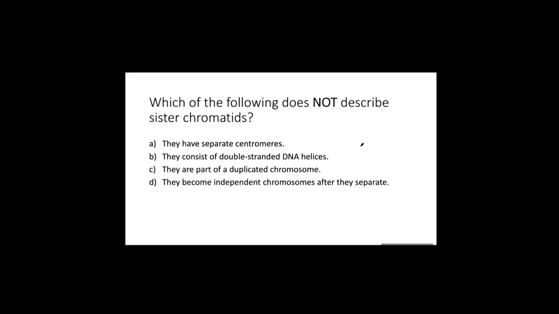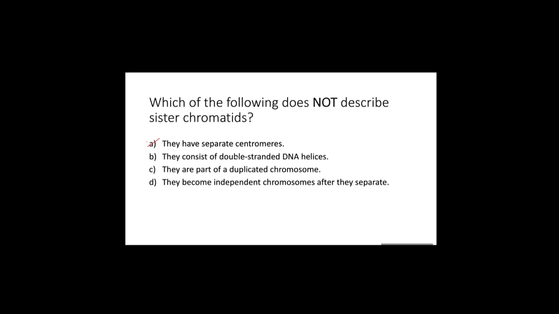Which of the following does not describe a sister chromatid? Sister chromatids have separate centromeres. I said the centromere holds two sister chromatids tightly. Still, we count that as one chromosome, one duplicated chromosome. Sister chromatids cannot have separate centromeres. So A is wrong.